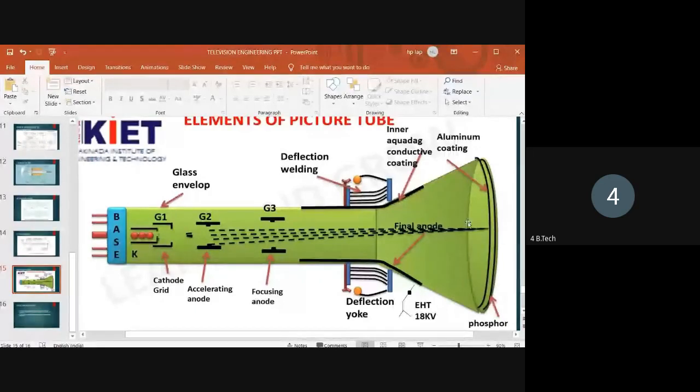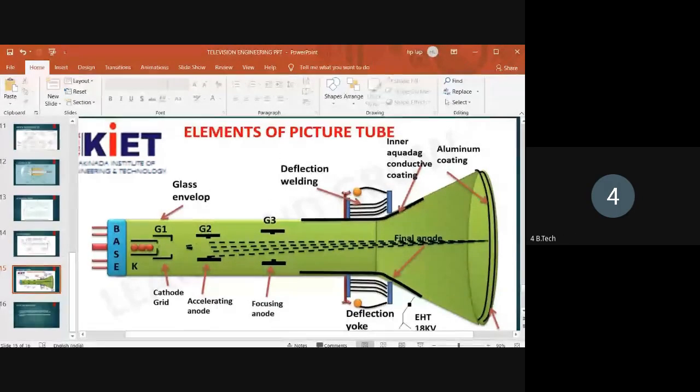Do you understand? Yes, ma'am. Is there any doubt? No, ma'am. Based on the cathode or grid, the deflection coils and the electron beam, only the brightness, that is black, white and gray, is produced on the screen. Okay, this is up to the picture tube.